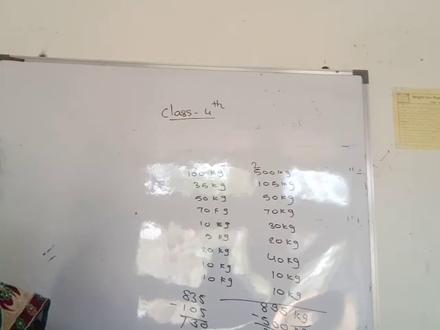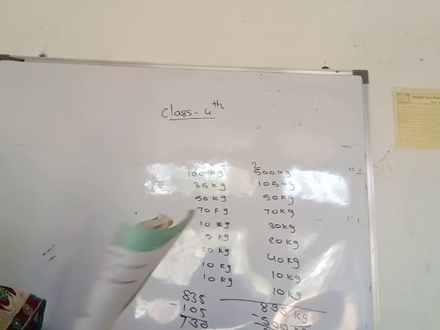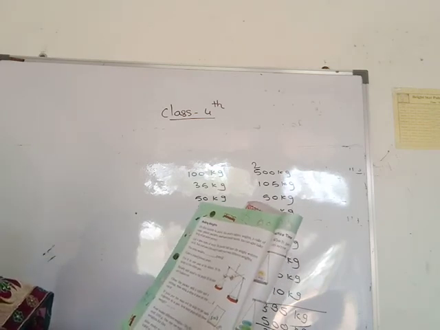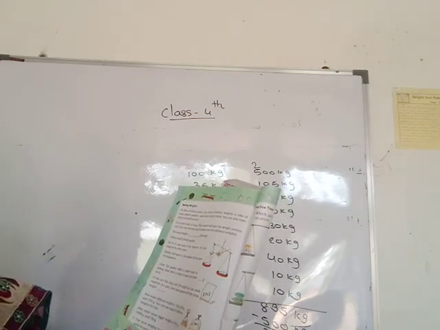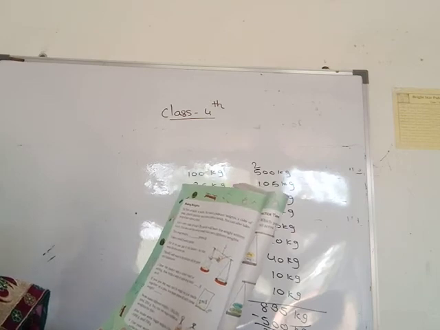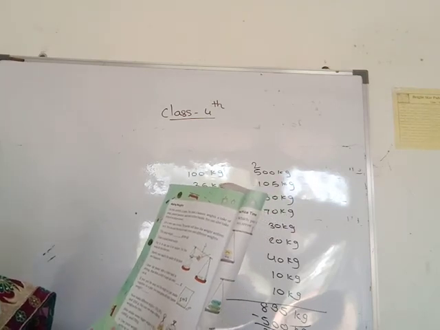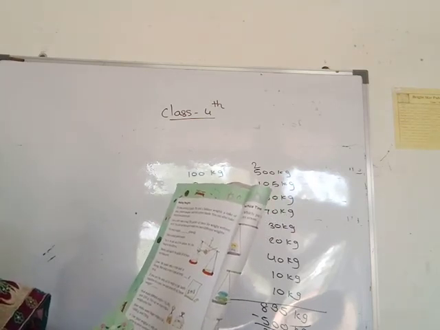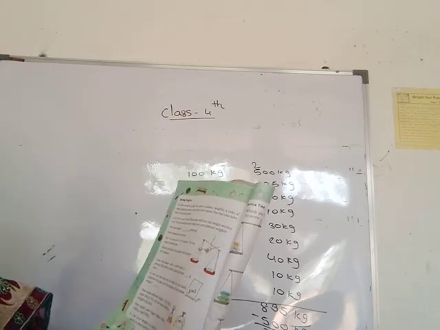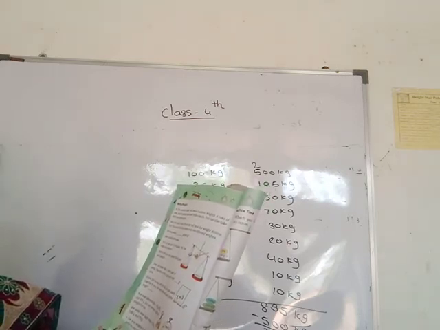Then next one, making weights. Do this activity in pairs. You need a balance, weights, a cake of soap, plastic packets, sand and rubber bands. You can also take help of an older person. Get a new cake of soap. The packet will have the weight written on it, and you can use this soap.